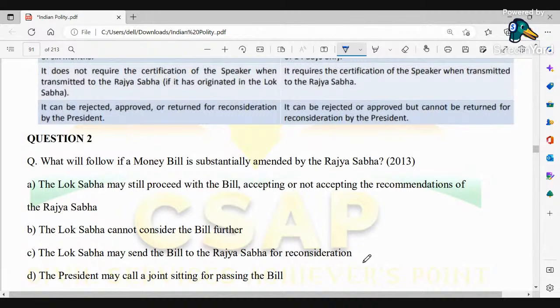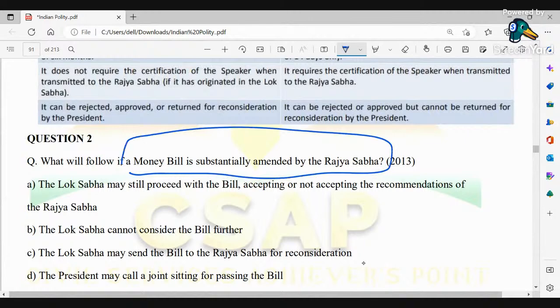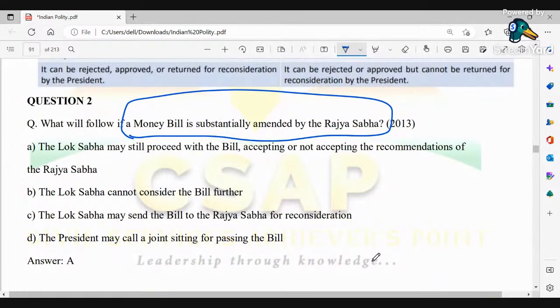So it has been asked that what will follow if a money bill is substantially amended by Rajya Sabha. Okay, so people can comment down if they know the respective answer. So here I'm revealing the answer. So here the correct option is the number A. So the Lok Sabha may still proceed with the bill, accepting or not accepting the recommendation of the Rajya Sabha,